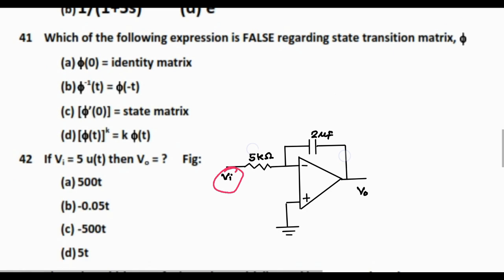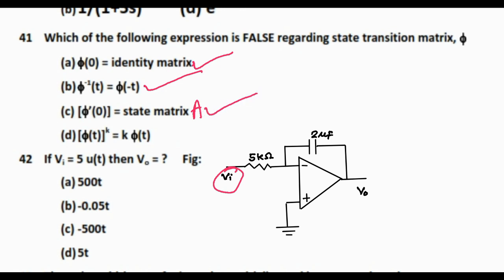Which of the following expression is false regarding the state transition matrix? Phi of 0 is equal to identity matrix. This is true. Phi inverse of t is equal to phi of minus t. This is also true. These are the characteristics of state transition matrix. Phi dash of 0 is equal to state matrix, that is A. Phi dash is the first derivative of phi, and then we put t equal to 0, then this will be the state matrix.